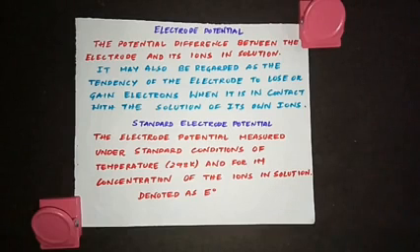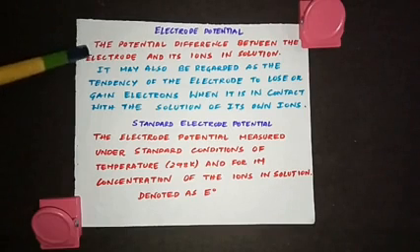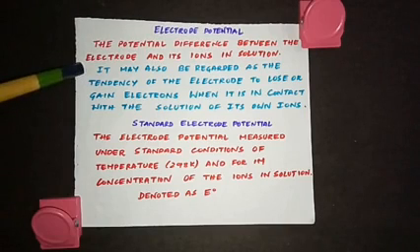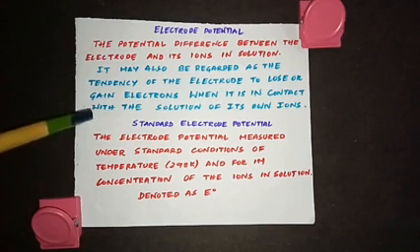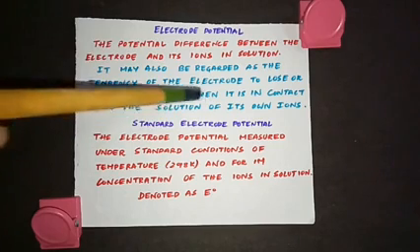Electrode potential is defined as the potential difference between the electrode and its ions in solution. It can also be regarded as the tendency of the electrode to lose or gain electrons when it is in contact with the solution of its own ions.